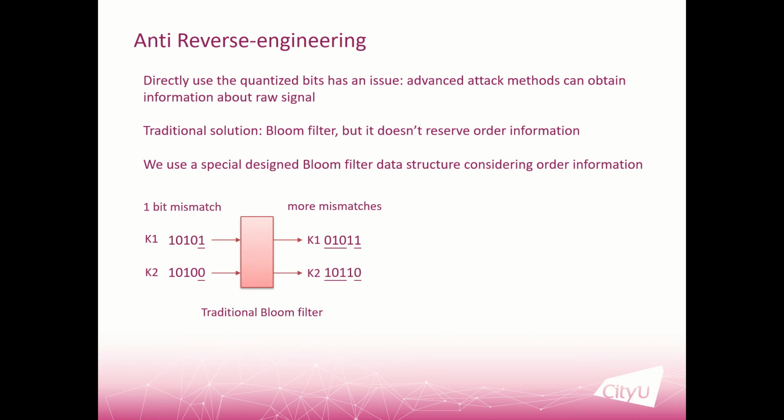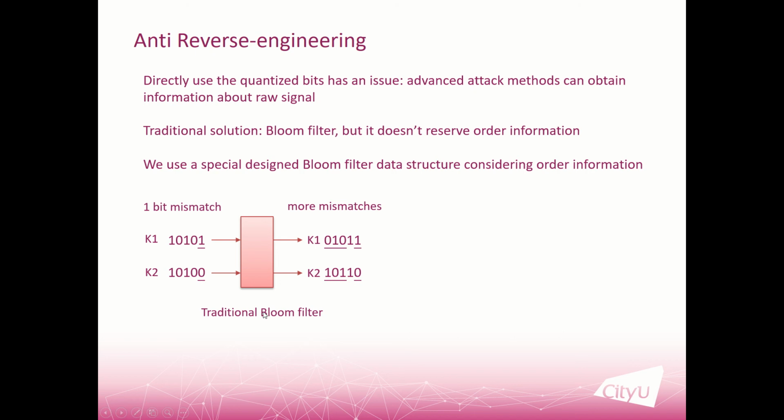And here is the comparison of the traditional Bloom filter and our specially designed Bloom filter. So this is the Bloom filter, and suppose we have 2 inputs, key 1 and key 2. There is a 1 bit mismatch between key 1 and key 2. So the mismatch is here.